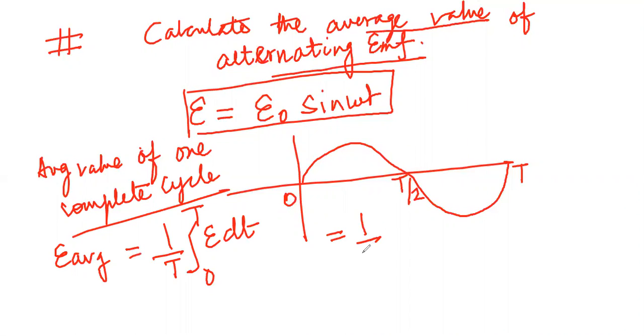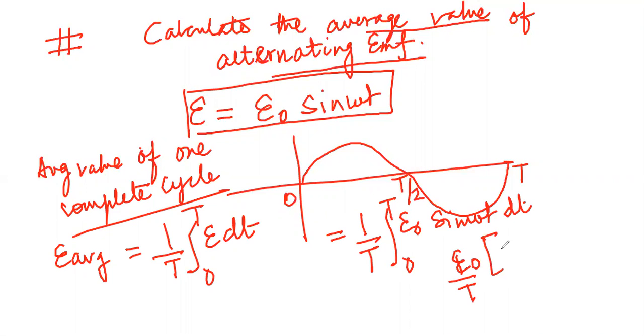But a very interesting thing is that if I want to find out the average value over the complete cycle, instead of E, I put E naught sine omega t dt, so 1 by T integration of this.